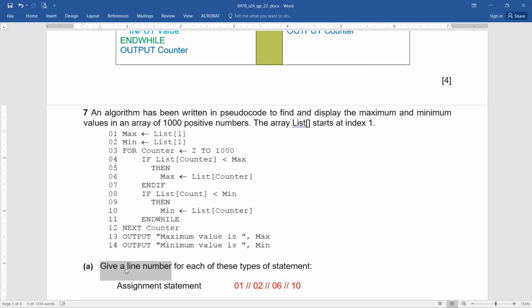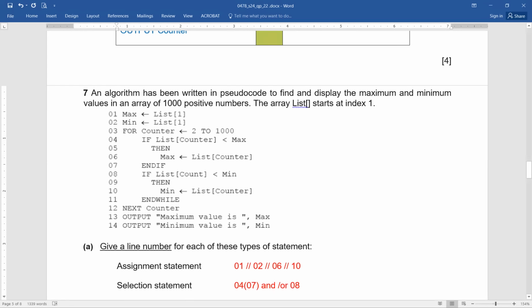So just read the question, take your time, read. I suggest, if you think that you might forget it, to underline this. Perfectly okay. Highlight it, underline it. Here I can highlight it for you, but in the paper, underline so that you will remember. Here they need you to write down a line number only, not a lot of line numbers. Okay, assignment, lines 1 to 6 and 10. They all contain assignments, so we can mention any. Selection statement, by the way, where are they?